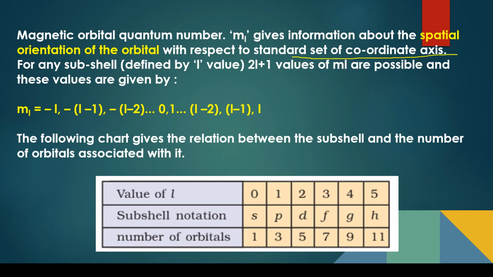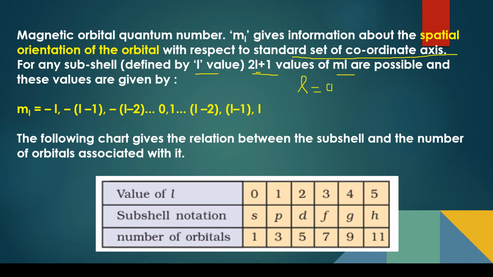For any subshell defined by L value, a total of 2L plus 1 values of ML, that is the magnetic quantum number, are possible. Let us see how. If the value of L is 0, then if I put 0 here in place of L, I will get 1.